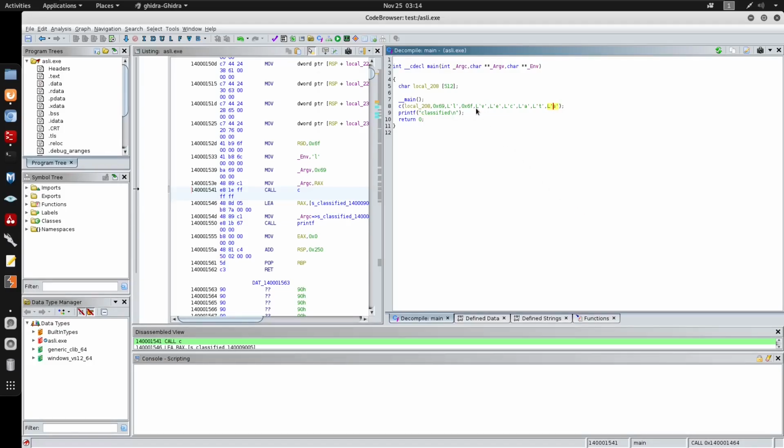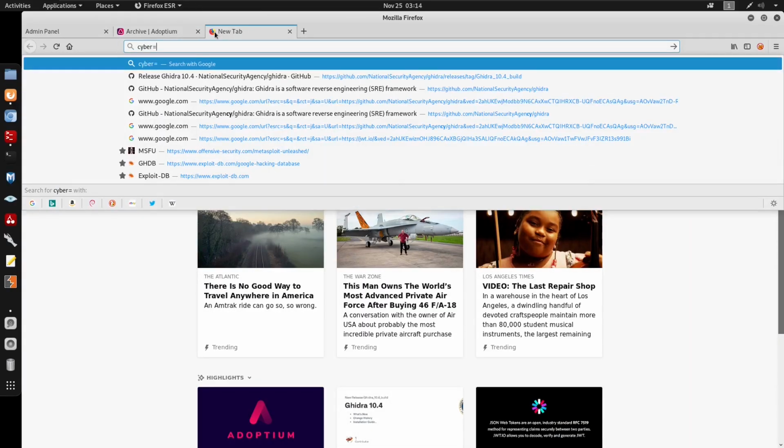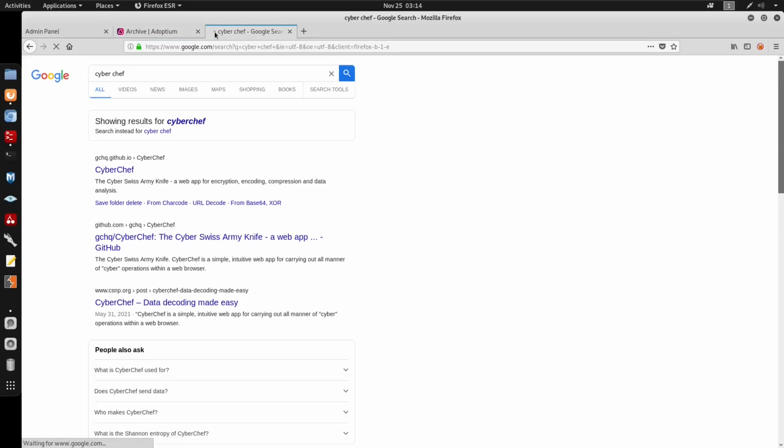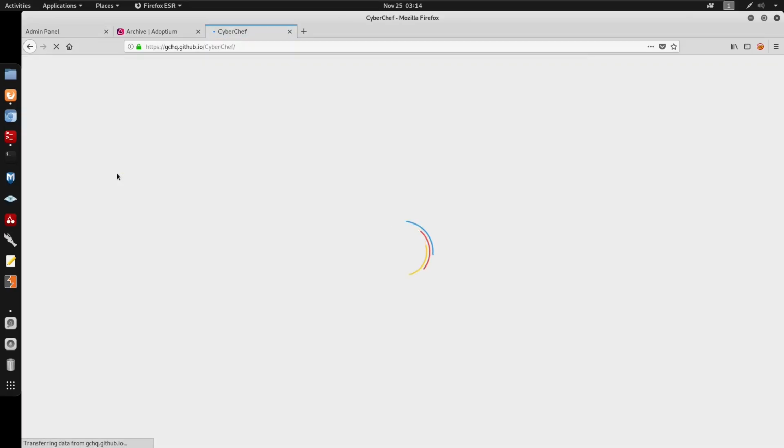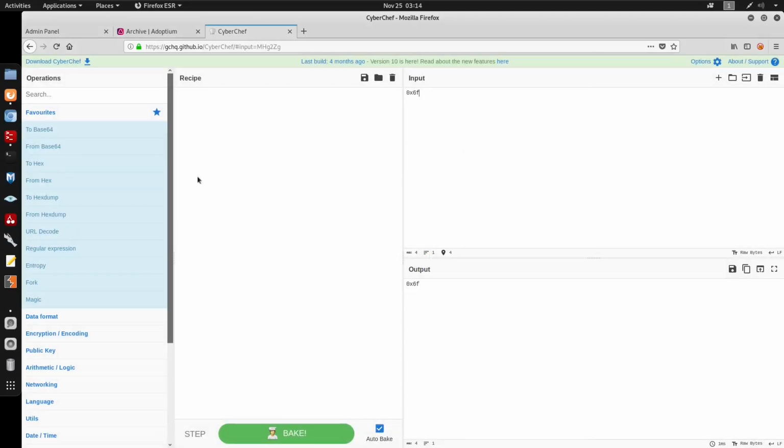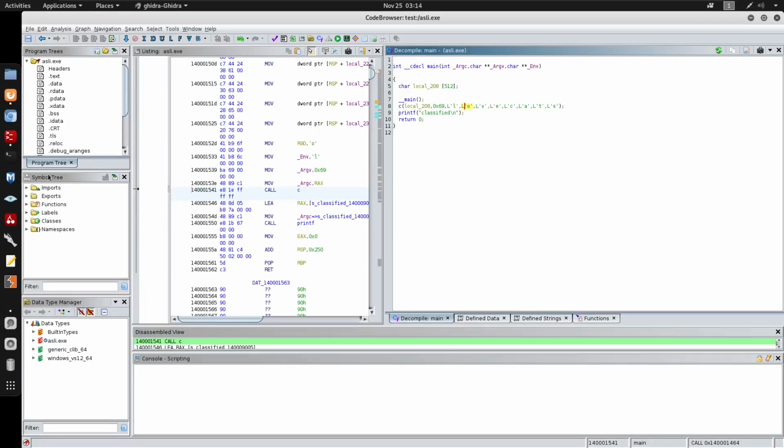And now we do have this, it changes to char. So this is LOVECATS, right? So we need to have this for I love cats. Let's try to confirm if this is actually true. We go to CyberChef, go to input, go to from hex. So we do know the password is I love cats.